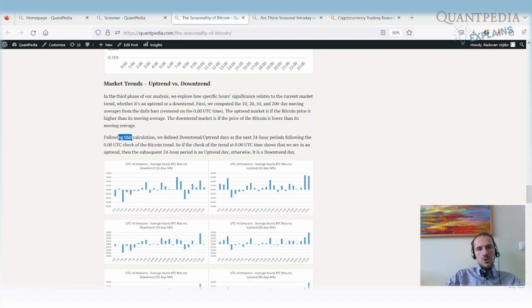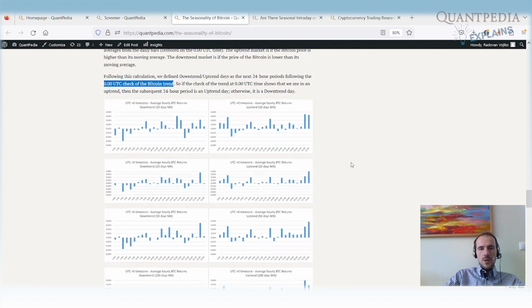Following this calculation, we define a downtrend day as the next 24-hour period following the 00 UTC check of the Bitcoin trend. So if we check the trend at 00 and the price is under the moving average, the next 24 hours we define as a downtrend. And if the price is over the moving average, then the next 24 hours we define as an uptrend. So in this case, we have a definition of what an uptrend day and a downtrend day are. It's a definition that we can use for trading.